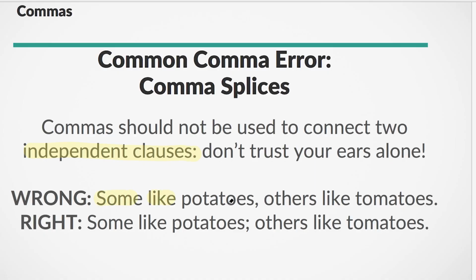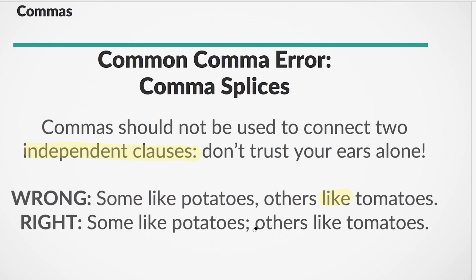So you've got to learn all the rules, and yes, that takes time, but if you want to up your score, if you want to really raise the bar on this test, you're going to have to move beyond just knowing what sounds right. So here we have some like potatoes, others like tomatoes. It sounds really even and like a rhyme, and I could sing it almost. But the problem is that some is actually a subject and like is a verb. And you see, I could say some like potatoes, period. That's perfectly fine as a sentence. Others like tomatoes. That's perfectly fine as a sentence too. So I can't join it with a comma. That makes it wrong, okay?